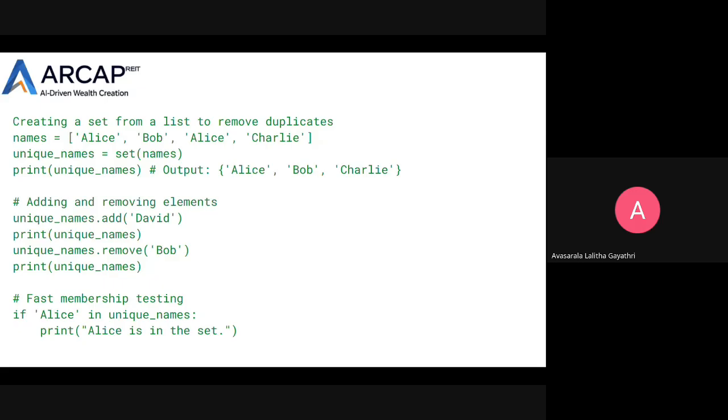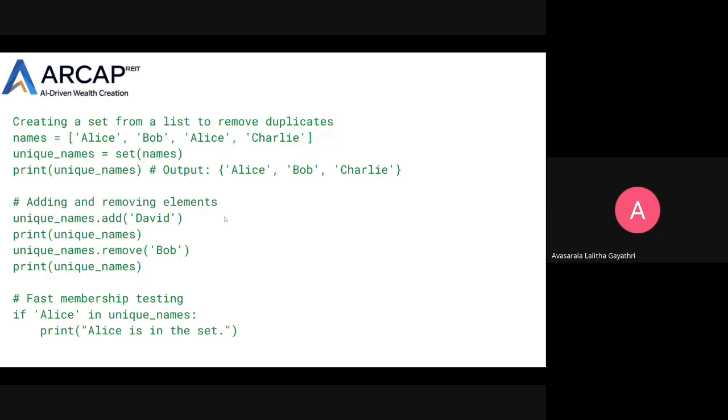If we print unique_names, the output will be Alice, Bob, Charlie. Alice is not printed twice because she is repeated two times. As I said, a set deletes repeated items or duplicate values, so Alice prints only one time.